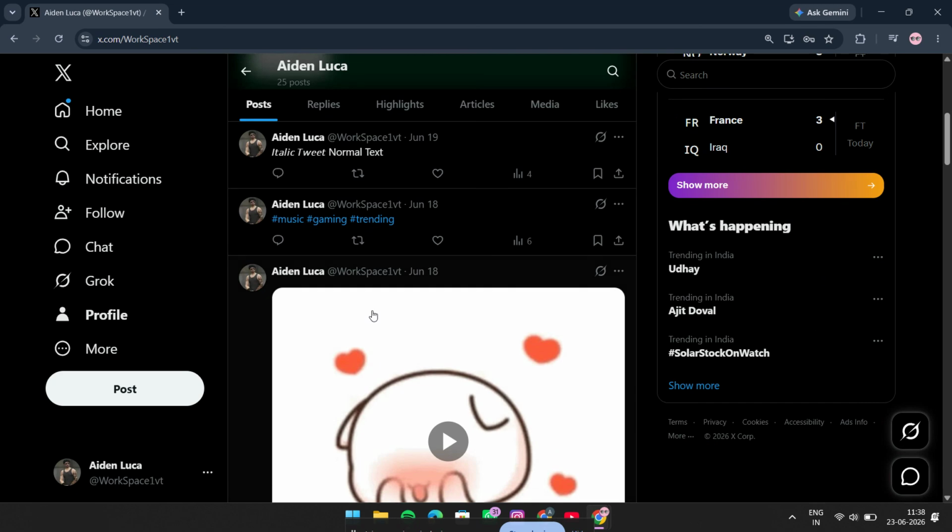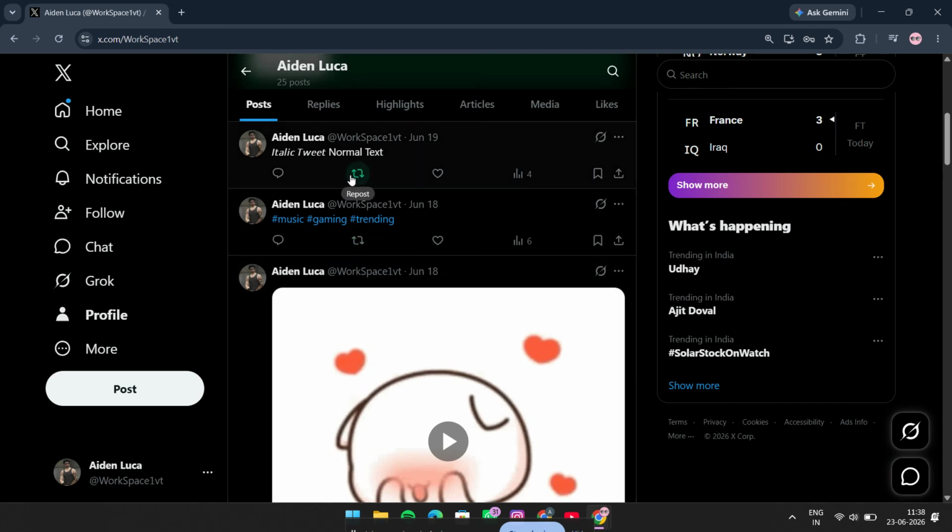Another big change is retweets. Retweets are now called reposts. So when you share someone else's post to your own followers, you're reposting it instead of retweeting it. Again, the action is basically the same, but the wording has changed to match the X brand.